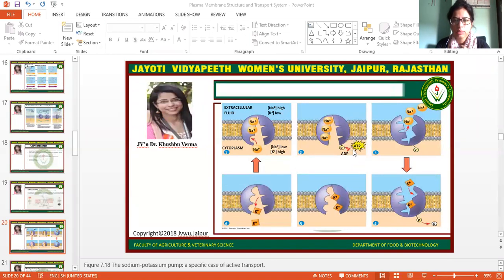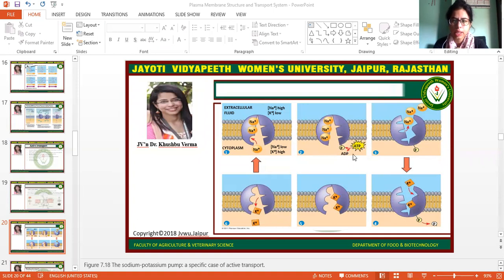Now ATP will come and it will be hydrolyzed and converted into ADP, and energy will be generated. This energy will be used to change the conformation of the carrier protein. Now this carrier protein will open its mouth towards the extracellular fluid. Now these three sodium ions will be released into the extracellular fluid. Then two potassium ions from the extracellular fluid will bind to their specific site at the carrier protein.